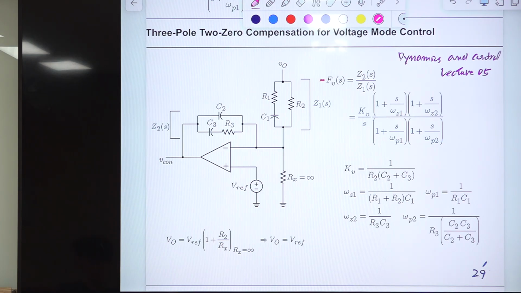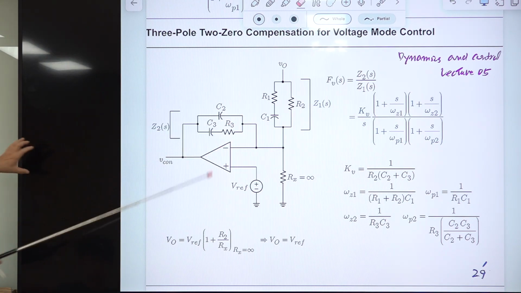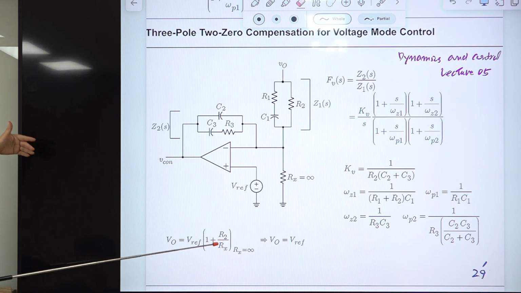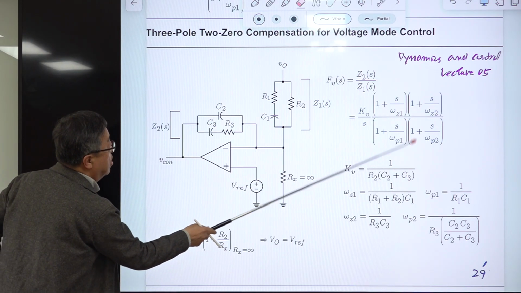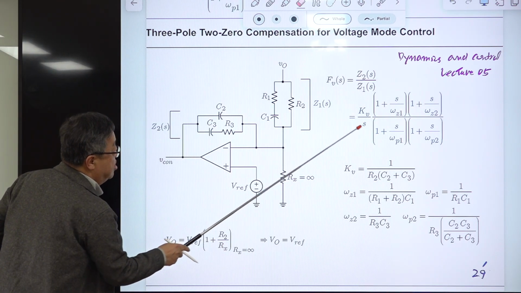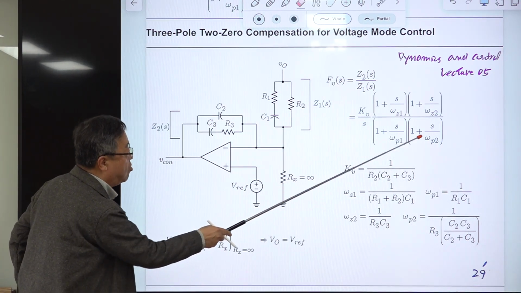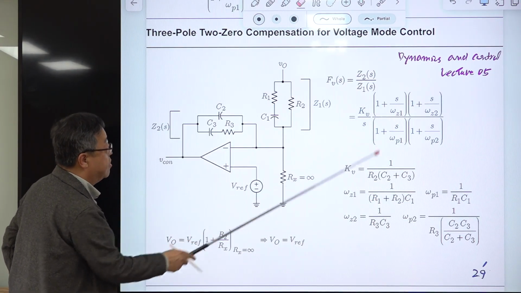Okay, so you know what I mean? Okay. Forget about the minus sign here. Actually, this is the inverting amplifier. There should be a minus sign, but that minus sign is cancelled with another minus sign used to define the loop gain. All right. And this is the expression for that. So it has 3 poles, it has 2 zeros, and the integrator gain is given by this. And this pole frequency is this one, and this 2 zero frequency is this one.